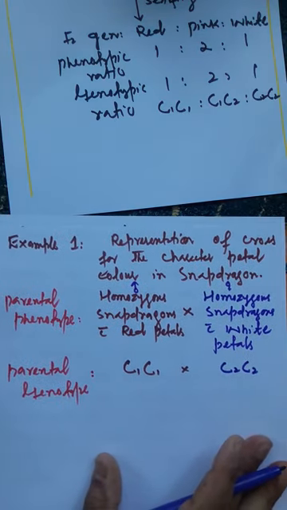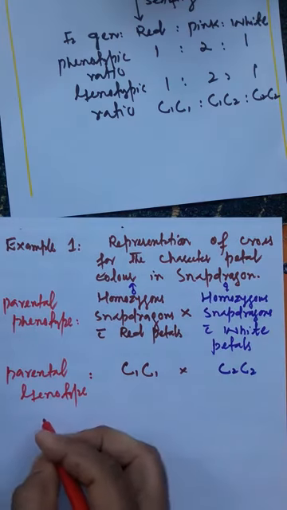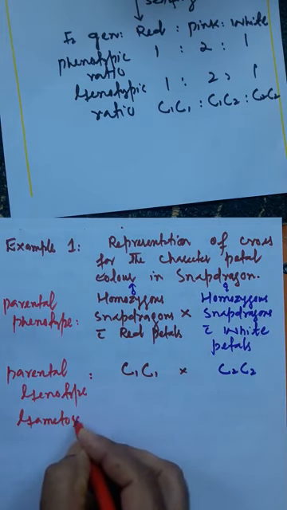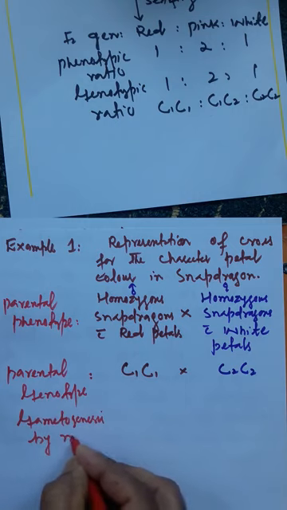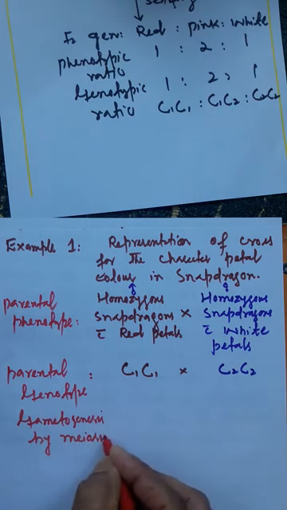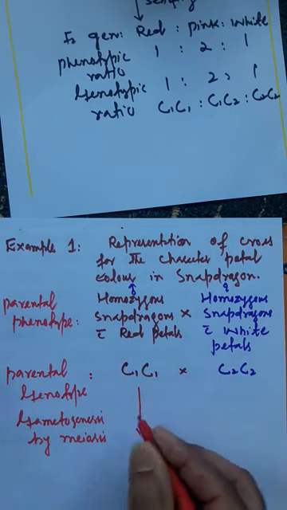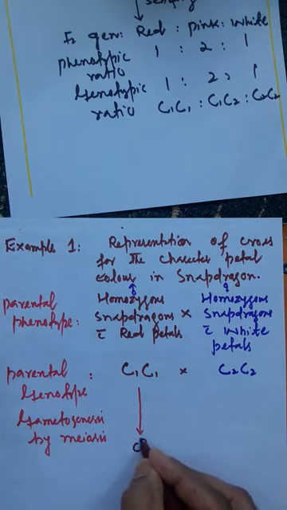After this there will be the next step, that is gametogenesis by meiosis. So when the gametes are formed by meiosis, all the gametes formed here are haploid, they will carry a single allele.